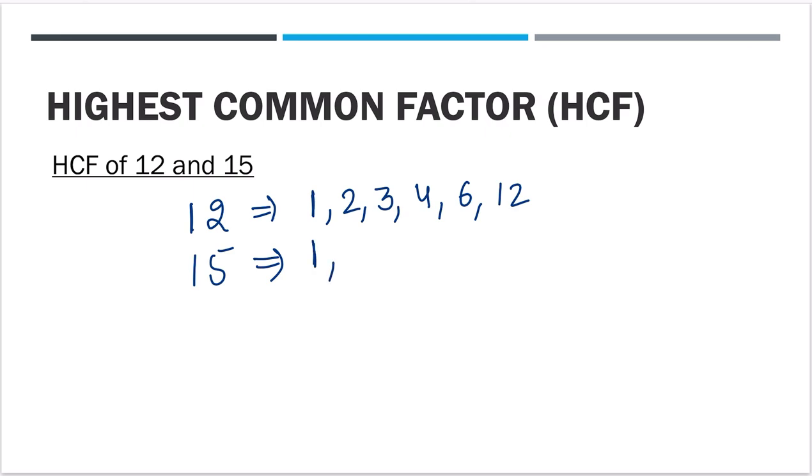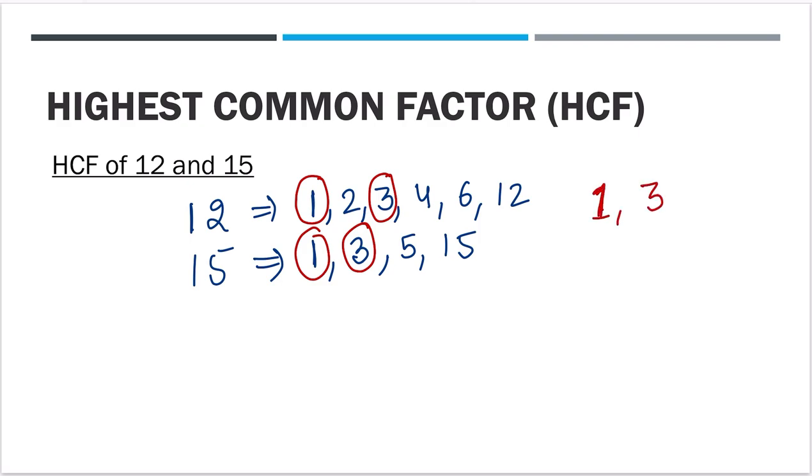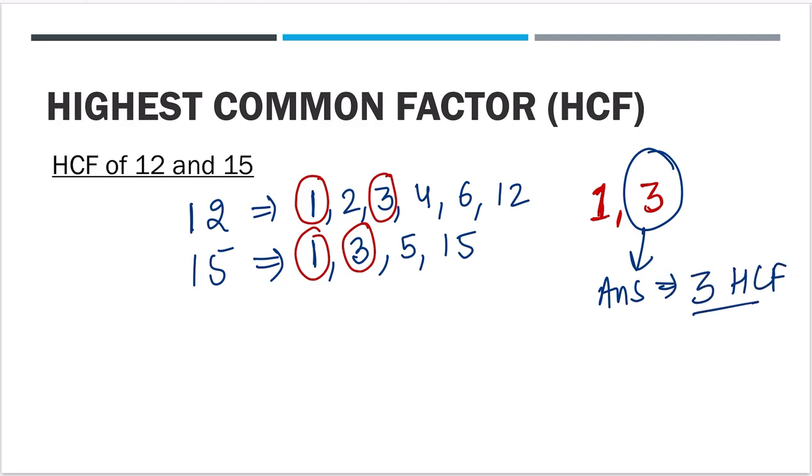And what are the factors of 15? 1, 3, 5, 15. I hope this is clear. These are the factors. Now, they ask you what is the highest common factor. First, mark all the common factors. 1 is a common factor. 3 is a common factor, 5 is not a common factor, 15 is not a common factor. Only common factors are 1 and 3. Which is the highest of these two? 3. So the answer is HCF of 12 and 15 is 3. I hope this is clear.